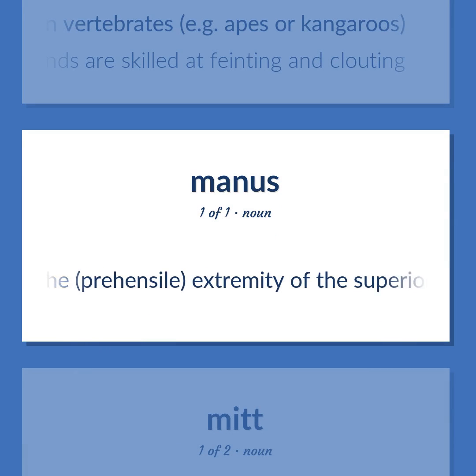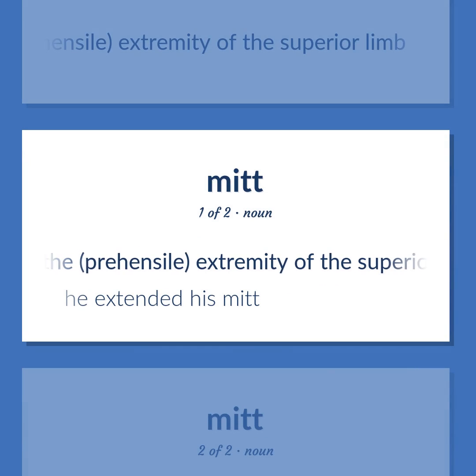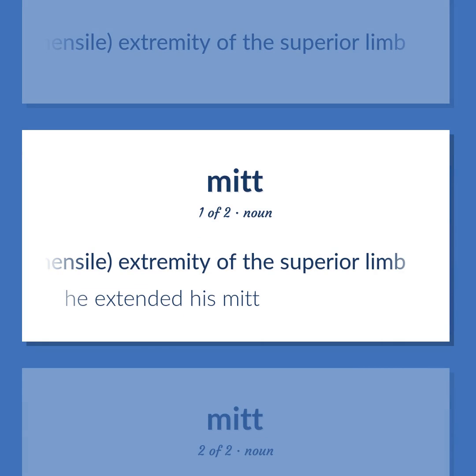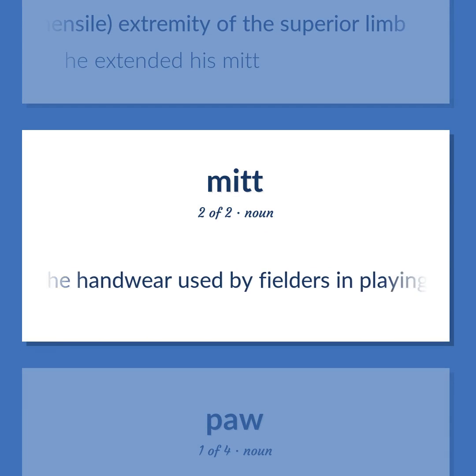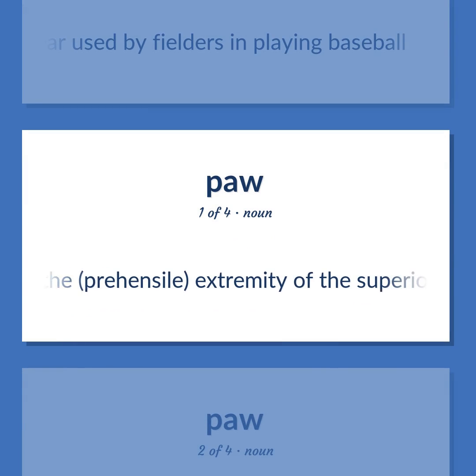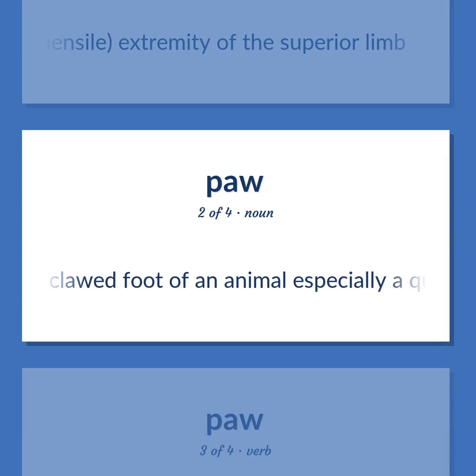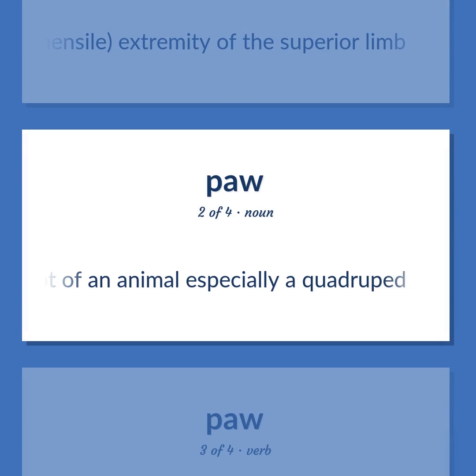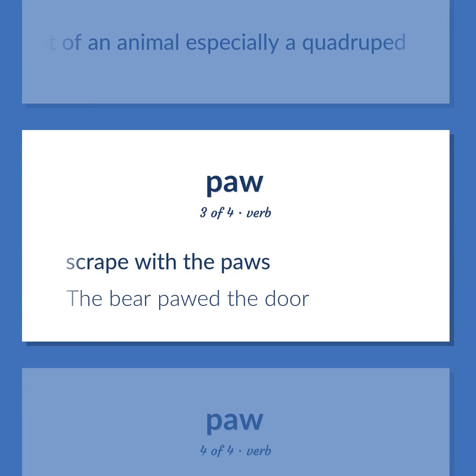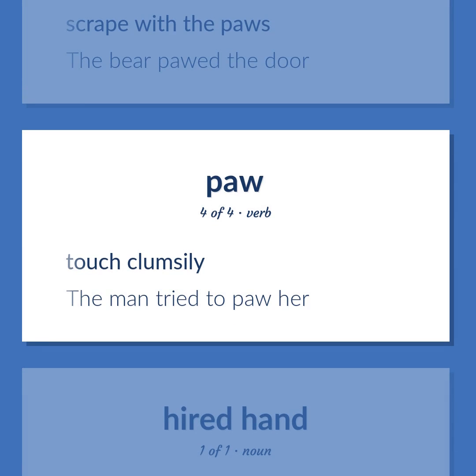The prehensile extremity of the superior limb. He extended his mitt. The handwear used by fielders in playing baseball. The prehensile extremity of the superior limb. A clawed foot of an animal, especially a quadruped. Scrape with the paws. The bear pawed the door. Touch clumsily. The man tried to paw her.